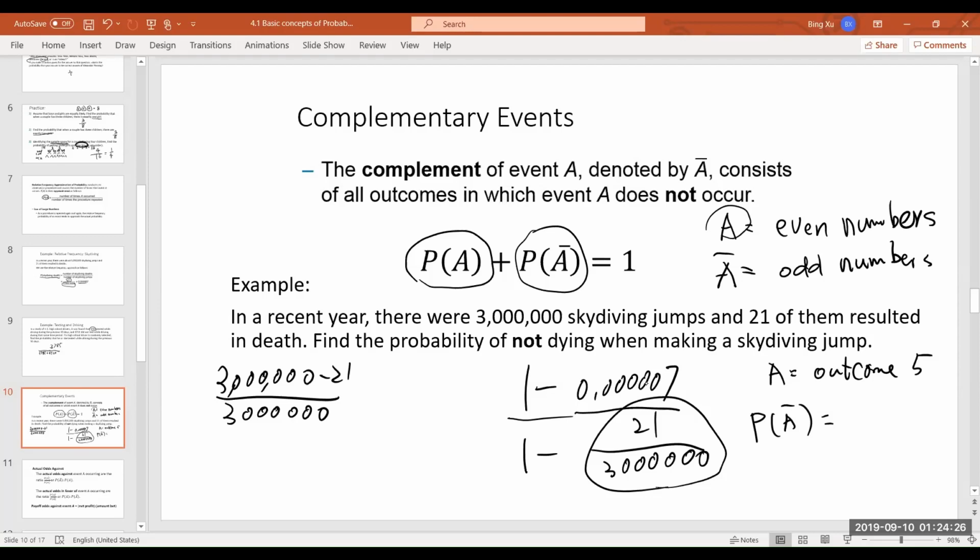Well, what is the probability of throwing a die and getting the outcome of 5? 1 in 6, right? There are 6 possible outcomes and 5 is one of them. So the probability of not A, or the probability of throwing a die and not getting 5, would be 5 over 6. Yes. So 1 minus 1 over 6 is 5 over 6. Okay? All right.